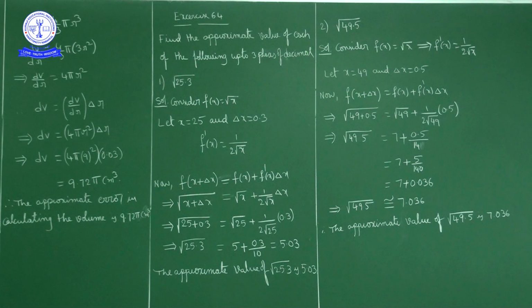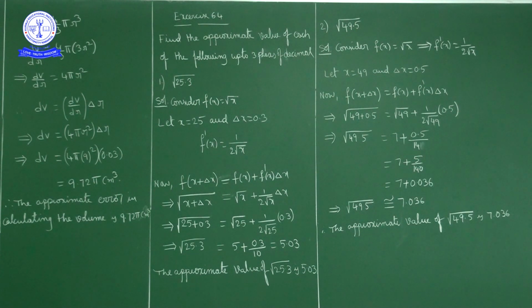And we have a formula: f of x plus delta x is equal to f of x plus f dash of x into delta x. We will use this formula.